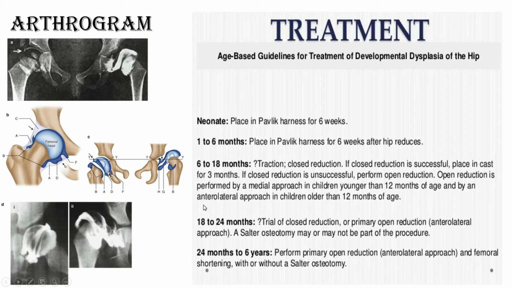Now before going to any operative procedure, or to assess the reduction of the hip under CM, or if we need a confirmation of the reduction or any surgical planning, before surgery we have to do an arthrogram. What do we mean by arthrogram? Condé 420 dye has to be introduced in the hip joint, and after that we will see the X-ray. Okay, and that will help you see what the laxity is, what the pulvinar pad of fat is, what the acetabulum cavity is, and all the positions in detail.